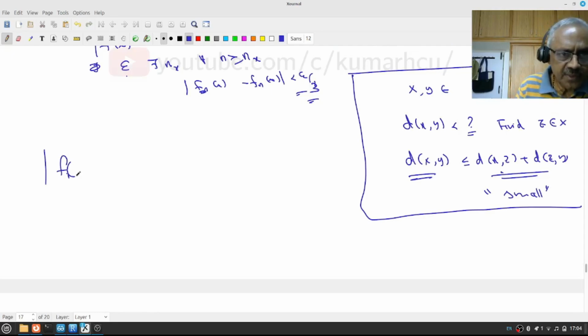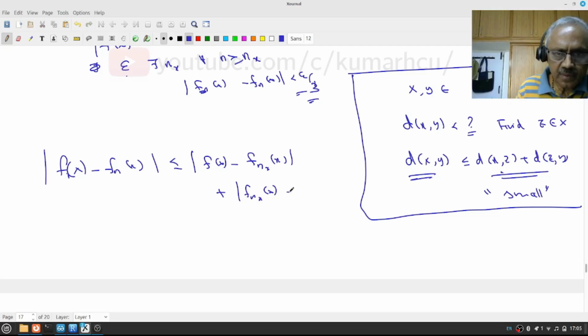Now I have f(x) minus f_n(x) is less than or equal to f(x) minus f_{N_x}(x) plus f_{N_x}(x) minus f_n(x). If you don't want to call this N_x, call it m(x).